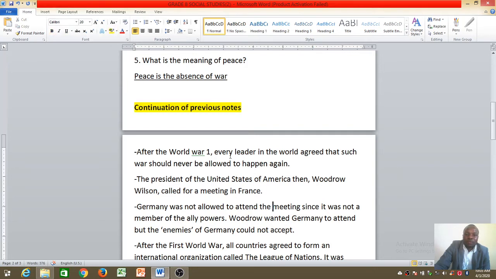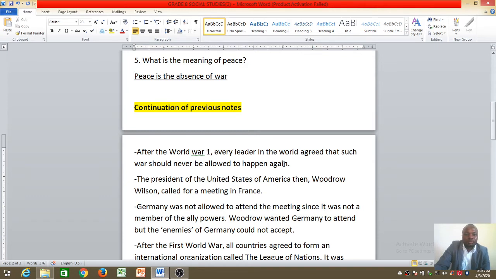After the First World War, every leader in the world agreed that such war should never be allowed to happen again. Nobody wanted war again, because when there is war, you spend a lot of money to fight, a lot of money to train the soldiers and the army, a lot of money to buy jets, aeroplanes, guns, and so no leader wanted that war again.